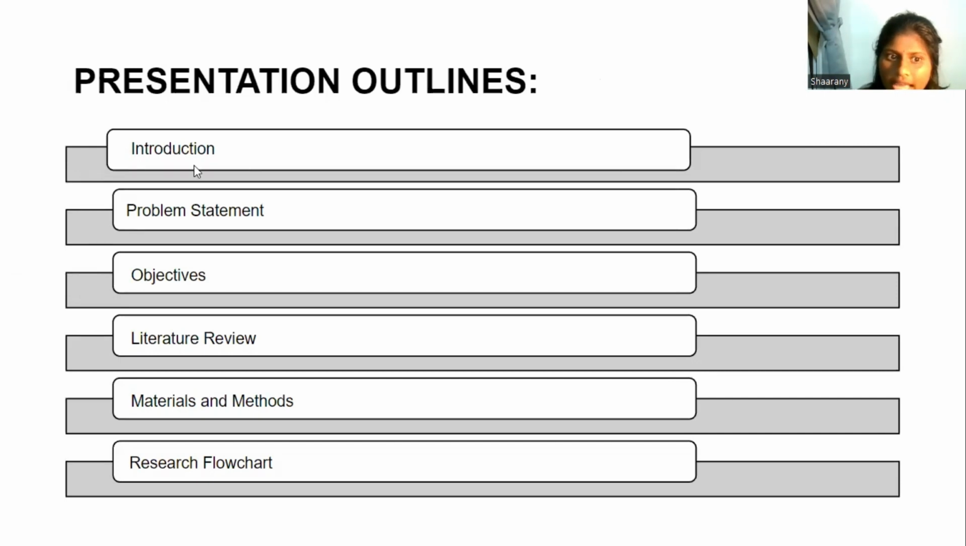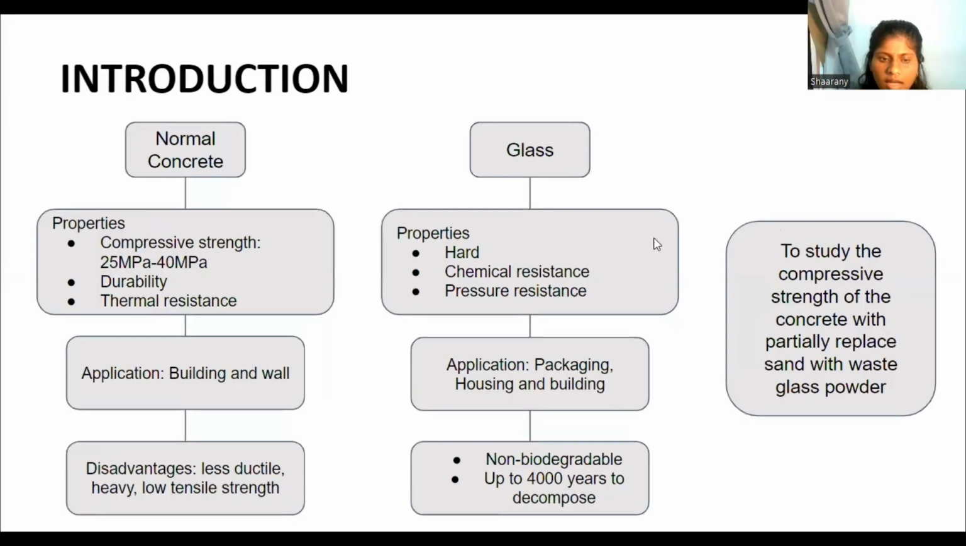For the presentation outline, we have introduction, problem statement, objective, literature review, material and methods, and research flow chart. For my part, I will talk about the introduction. We have normal concrete and glass as the main subjects of our research work paper.